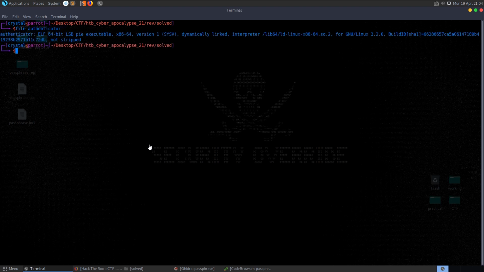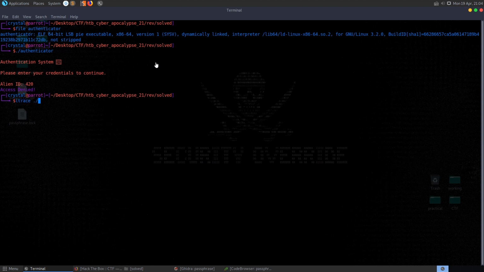And this one's called Authenticator. Again, 64-bit LSB PIE executable, not stripped. So we can try and run it. Wait for the animation. It asks us for an ID, so we might want to try and put in an ID and see what we get. We get access denied.